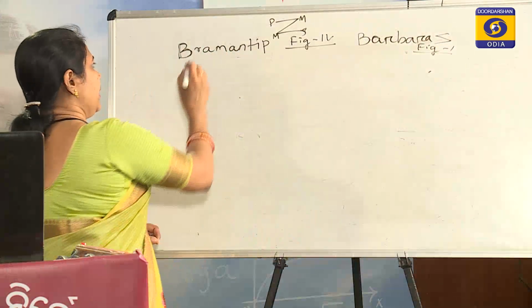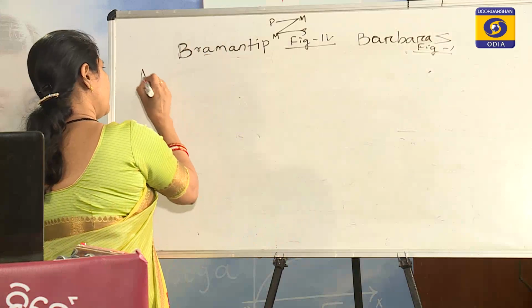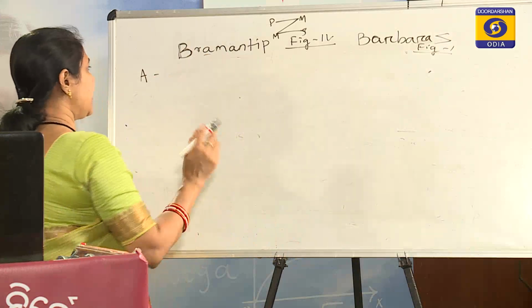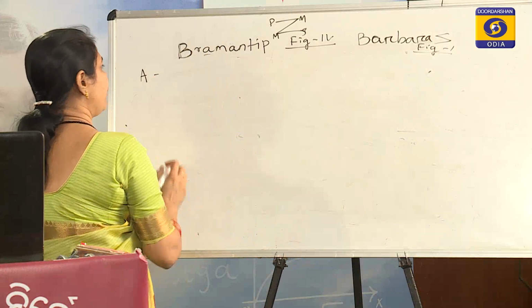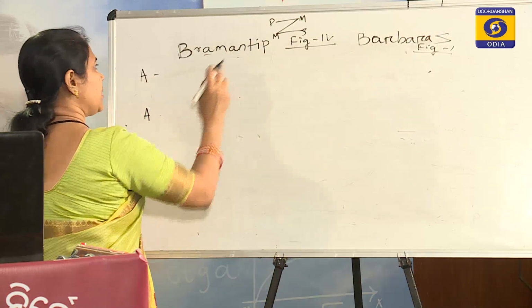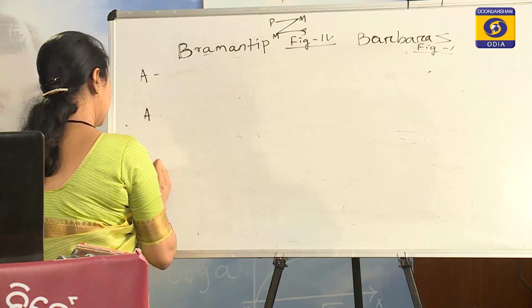So, here the first vowel, that is A, is the major premise, the second vowel A is the minor premise, and the third vowel I is the conclusion.